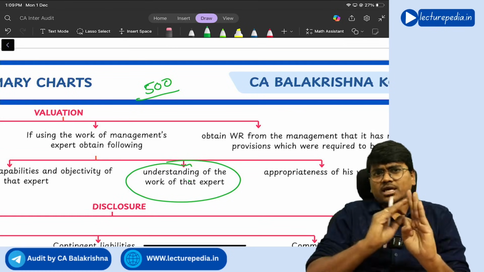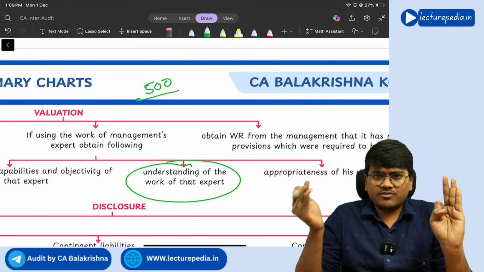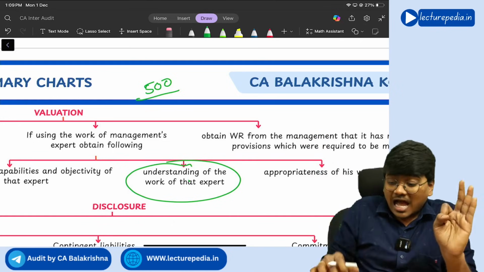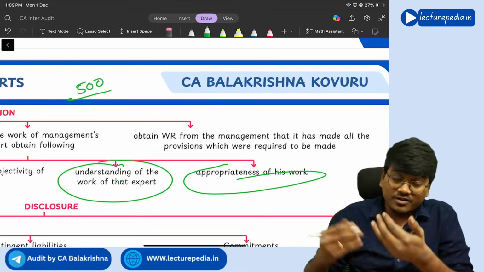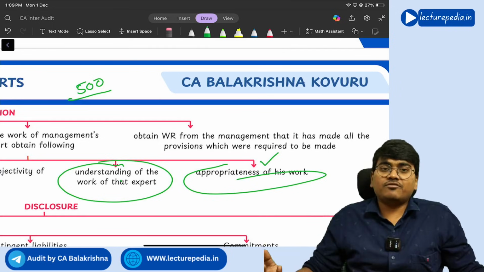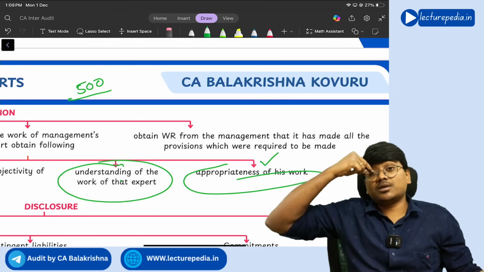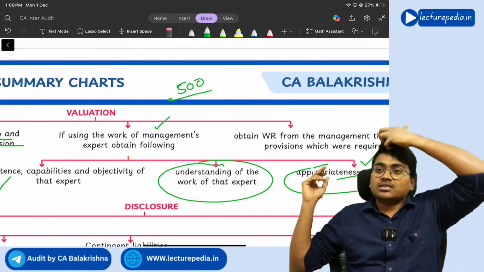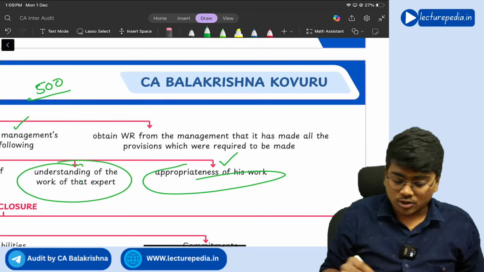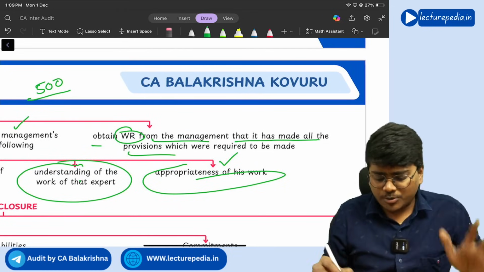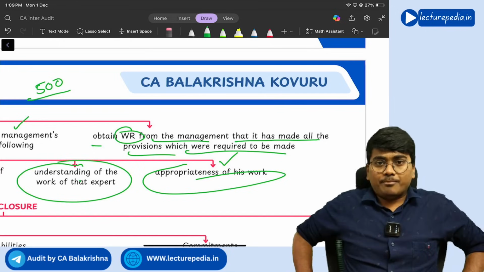The third one is, okay, he has performed the work and he has knowledge also, but is that work required for me? Is that work appropriate for me? Will it be useful for me? Only if it is useful for me I will use it, otherwise why will I use the work of a management expert, right? So whenever you decide to use the work of a management expert, you need to see these three things. Next, obtain written representation from the management that it has made all provisions which were required to be made.